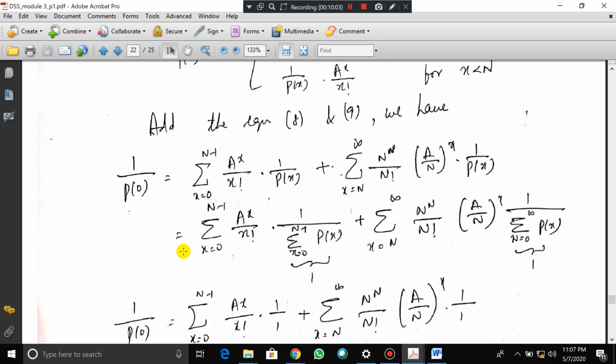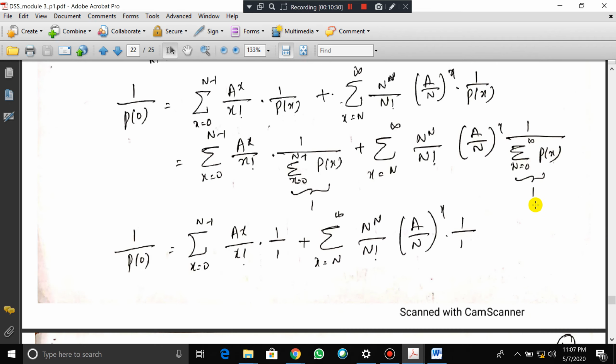So that is also equal to summation of x varies from 0 to n minus 1, a to the power of x factorial, into 1 divided by summation of x varies from 0 to n minus 1 of p of x. So since we know that this is equal to 1, plus this as it is I have taken, and this also I have taken, and here this p of x is replaced with this, and this is also equal to 1, we know that, right?